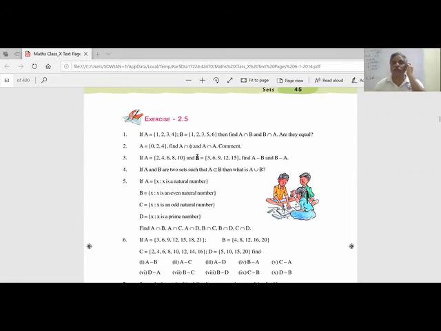Uncle, what is A intersection B? A intersection B is 1, 2, 3. Very good. What is B intersection A? Common in B and A. It is also 1, 2, 3. So A intersection B is equal to B intersection A. Also, A union B is equal to B union A. There is no difference. Both are same because we are finding common elements.